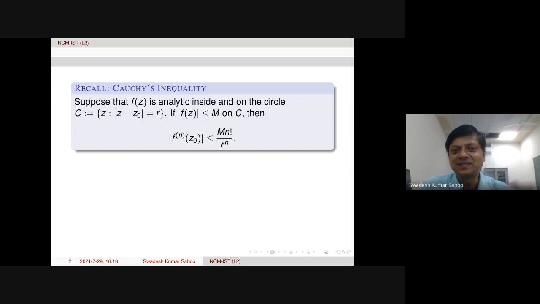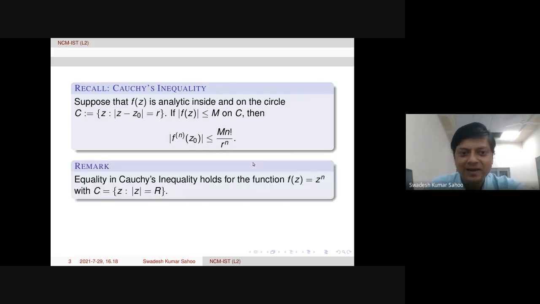So this was Cauchy's inequality, right? The nth derivative at Z0, where Z0 is the center of the circle, and f has an upper bound C on this circle, then we had this inequality. The question was whether this inequality is the best or not. And here is a very trivial solution.